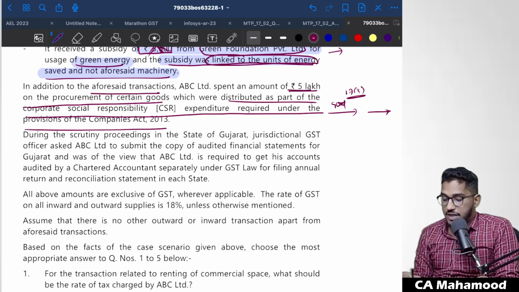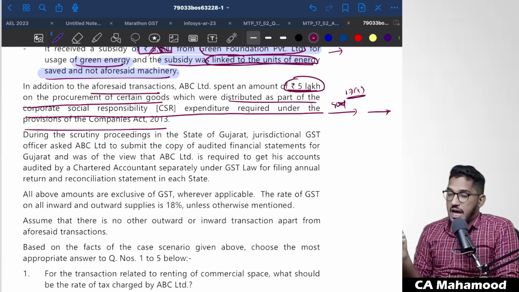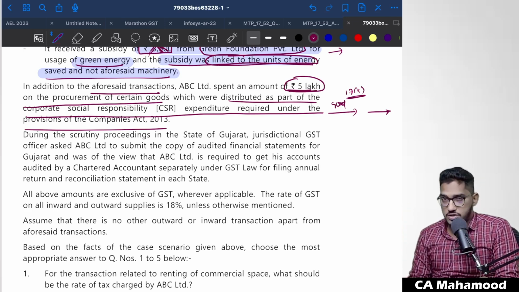So they have spent some 5 lakh rupees on procuring certain goods, and these goods are getting distributed as a part of their CSR expenditure. Can the company claim this amount? Can the company claim the GST component on this 5 lakh rupees of goods as their input tax credit? No, they can't claim it. Why? Because these goods were procured for the purpose of distribution as a corporate social responsibility. So on this, input tax credit will not come.